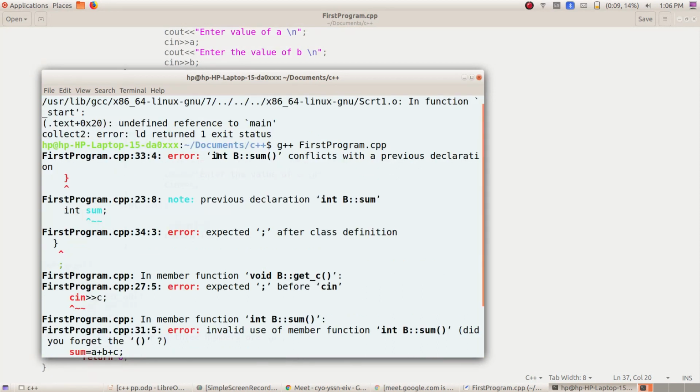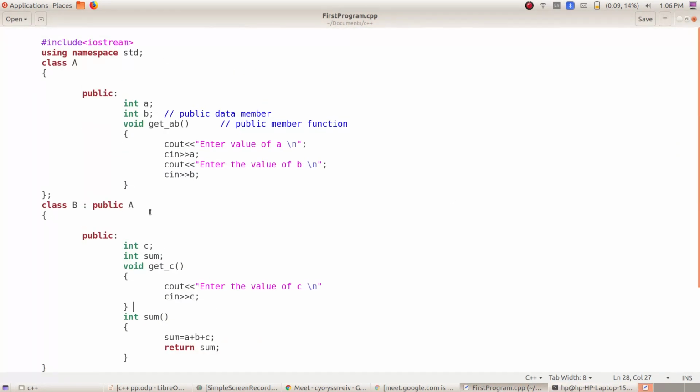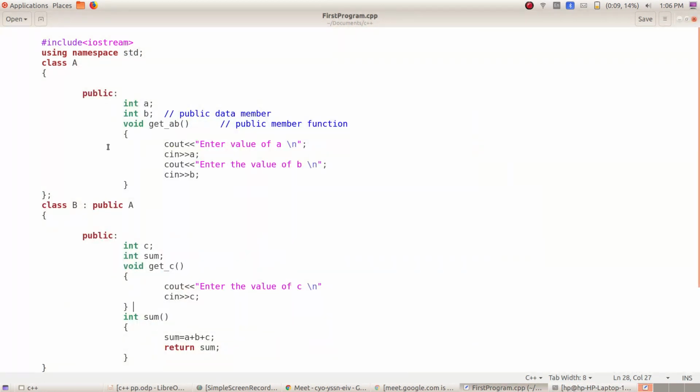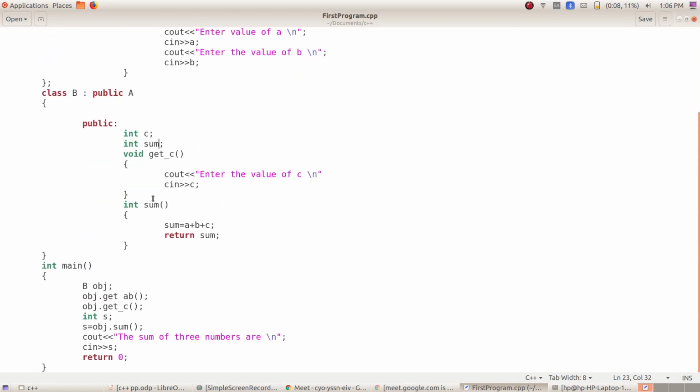Let's see. The first one is g++ first program.cpp: conflict with the previous declaration. Here you can see the line number is 33. Here you know the function name is sum and also the variable name is sum. So instead of that, let's say this is sumABC. Just change the name and let's see whether it works or not.